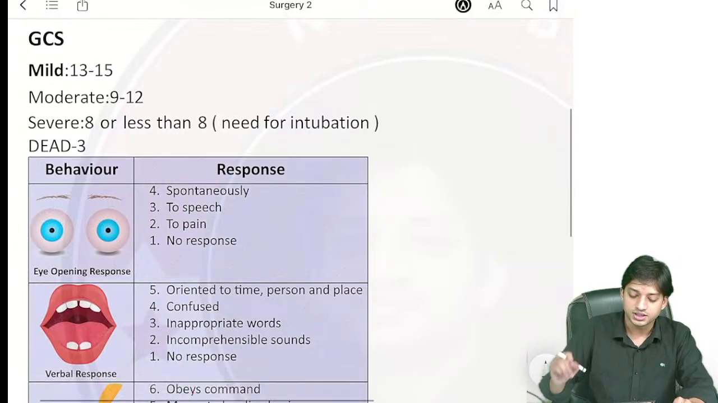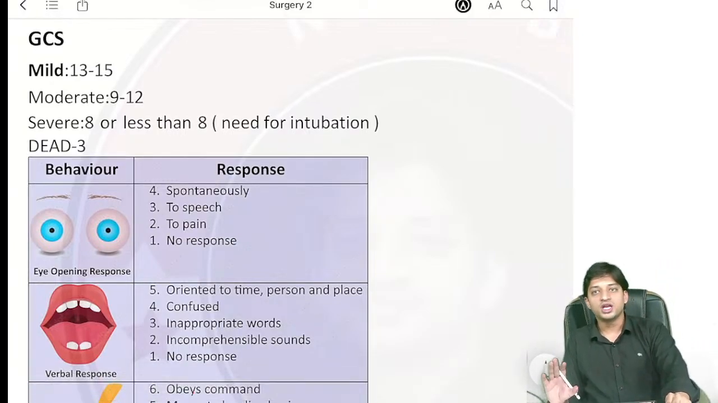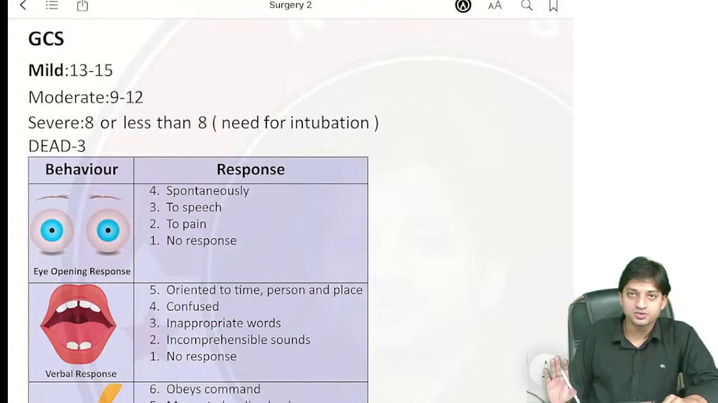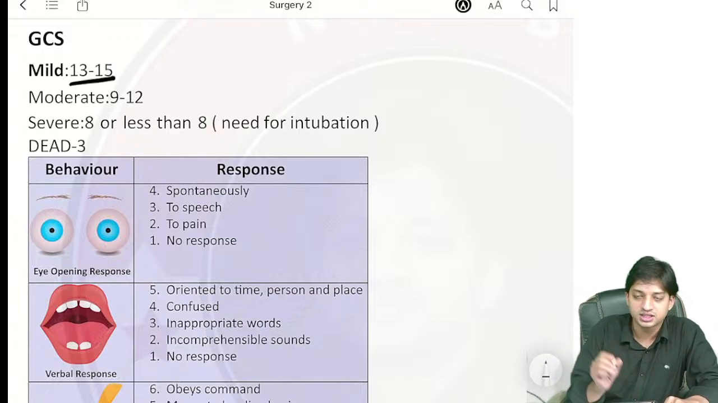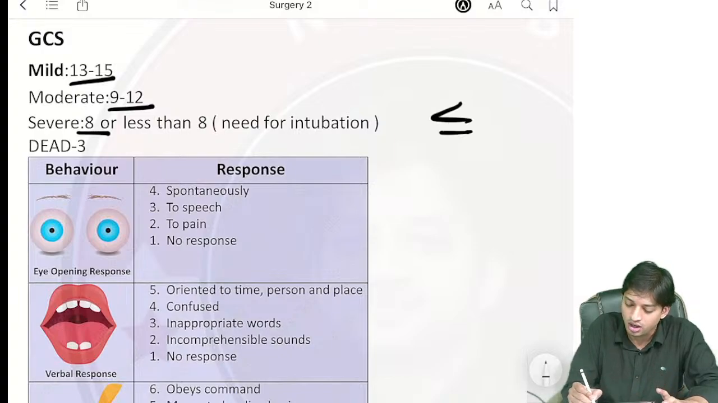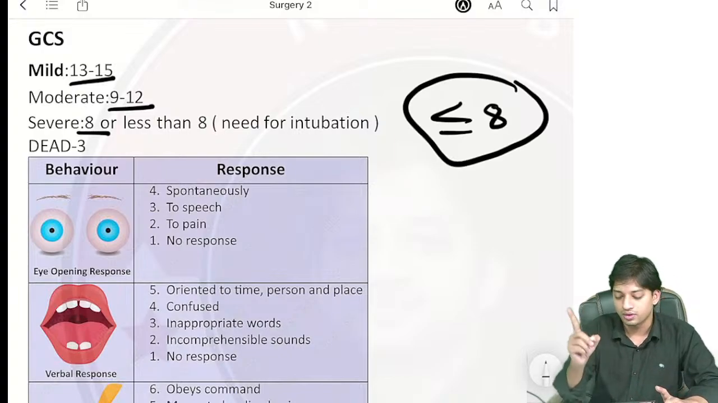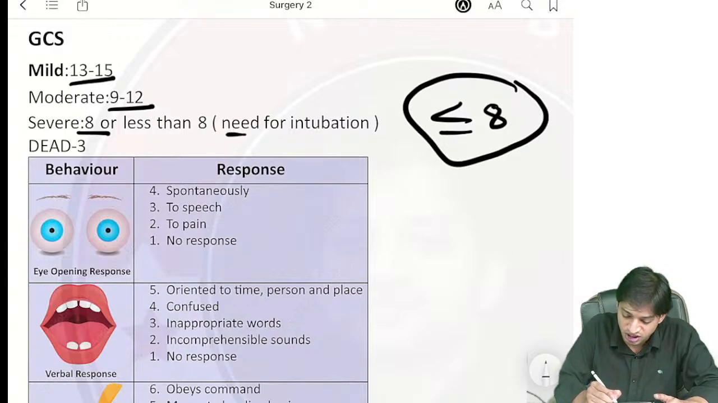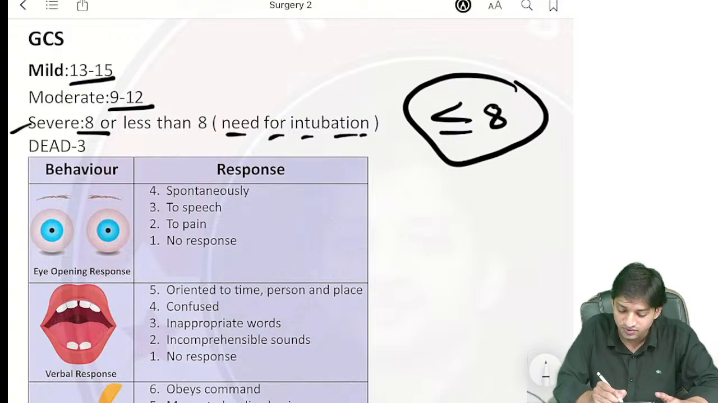Coming to the GCS, Glasgow Coma Scale, very important. I will tell you what questions they have asked. Mild GCS is 13 to 15, moderate is 9 to 12, severe is 8 or less than 8. Now why have I written in these notes need for intubation in brackets in severe, 8 or less than 8?